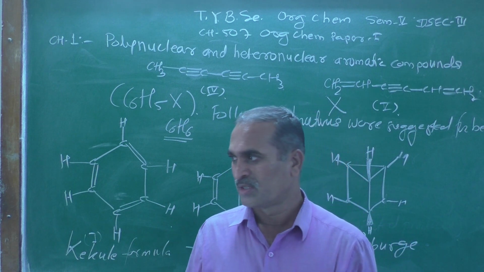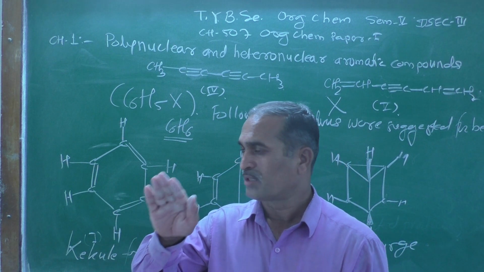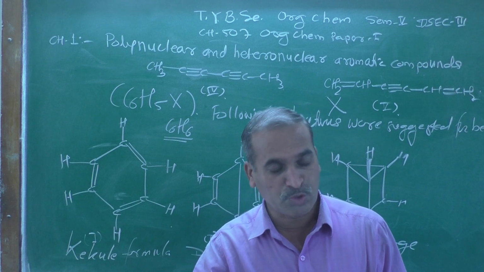Monosubstituted benzene means benzene gives a substituted product.